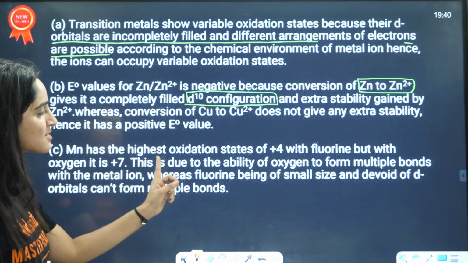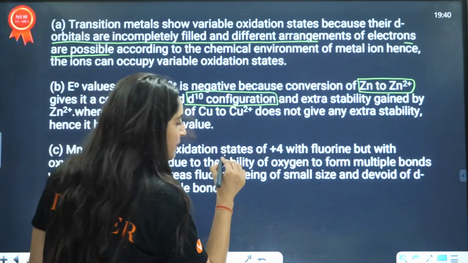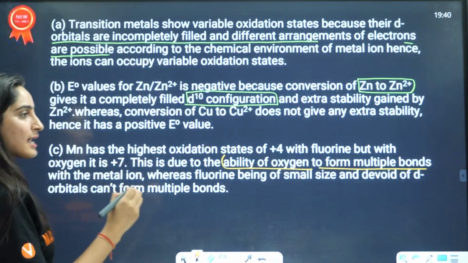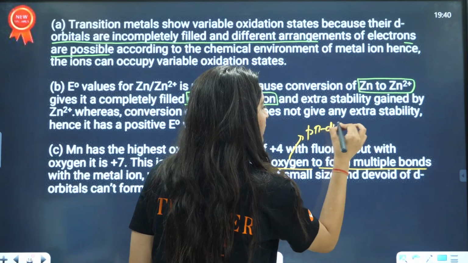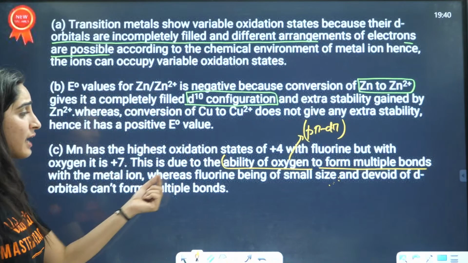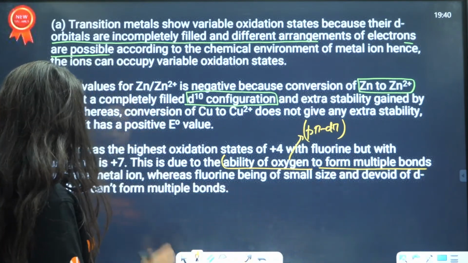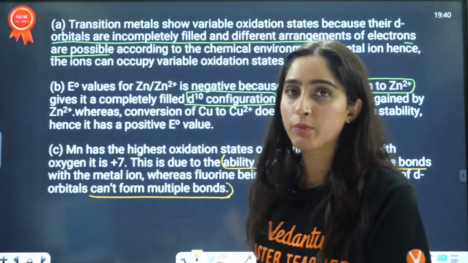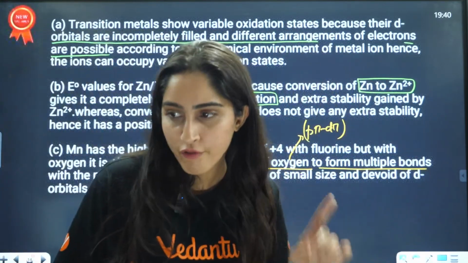Manganese has the highest oxidation state of +4 with fluorine, but with oxygen it is due to the ability of oxygen to form multiple bonds with the metal, right? With what kind of bonding? p pi d pi bonding. p pi from oxygen, d pi from manganese. But fluorine, being small in size and devoid of d orbitals, cannot form multiple bonds. That is why with fluorine the maximum oxidation state is +4. Okay.